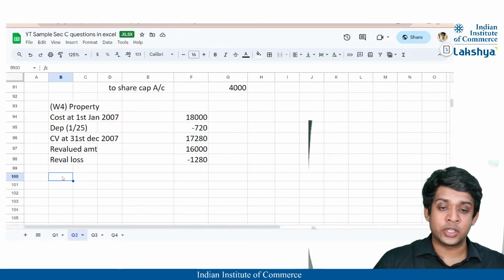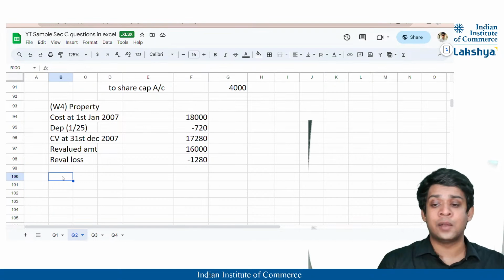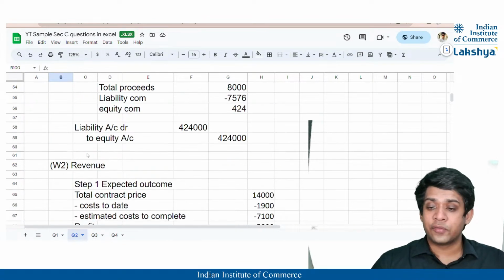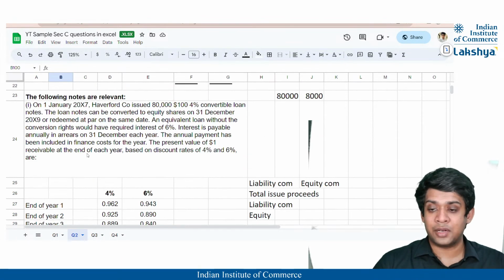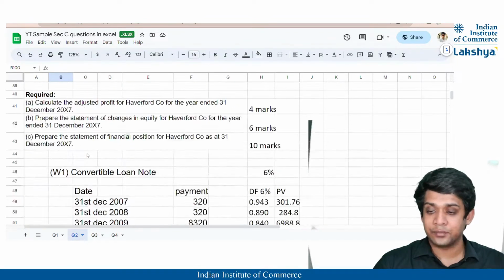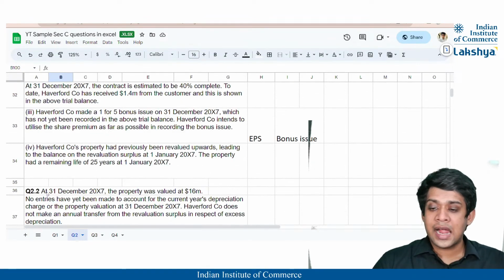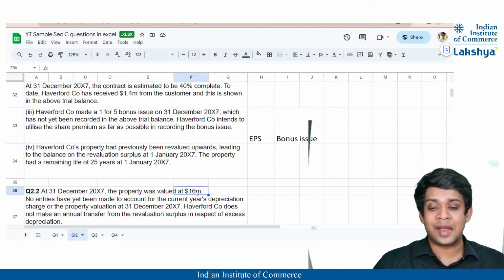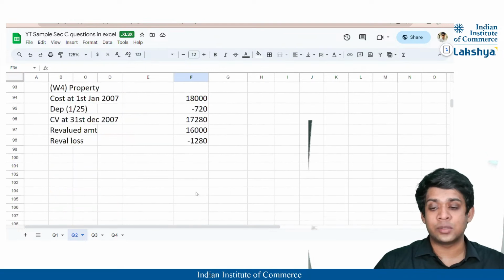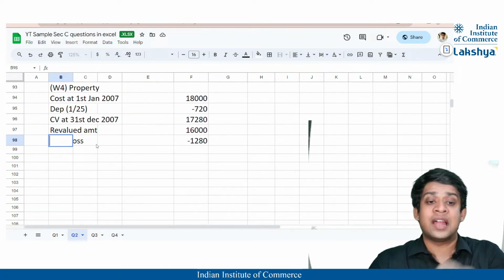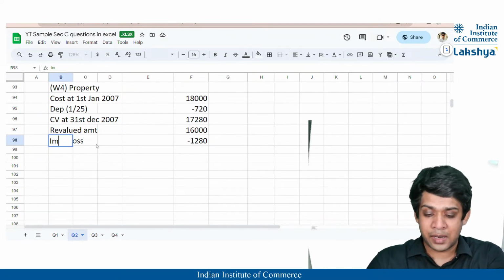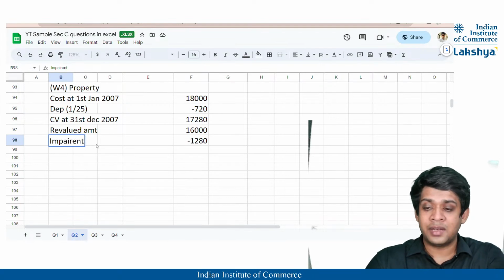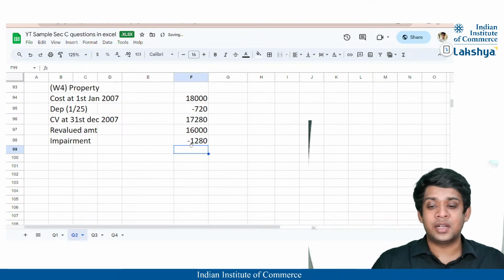Now, normally, where does the revaluation loss go? The revaluation loss goes to your P&L as an impairment charge, probably, on an asset, right? So firstly, is this a revaluation loss or an impairment? We have to also look at that. At 31st December 2007, the property is just valued at 16,000. Okay, probably it can also be its recoverable amount. We are just assuming that maybe it's not a revaluation because it is not mentioned that its fair value is that. So we will probably treat it as an impairment, because maybe its recoverable amount has reduced. So its impairment is 1,280.